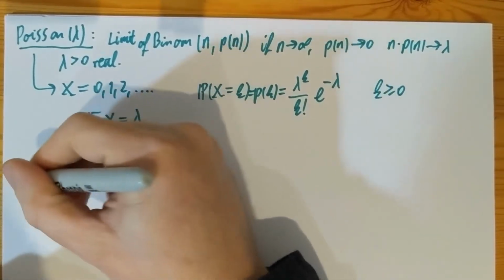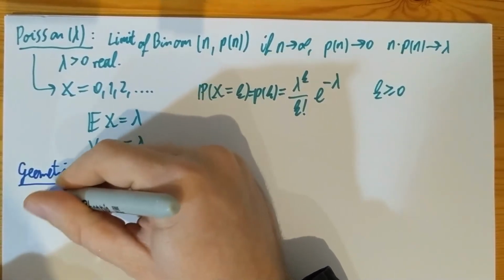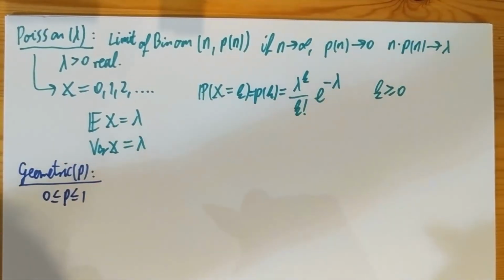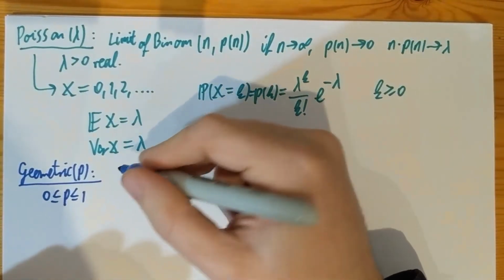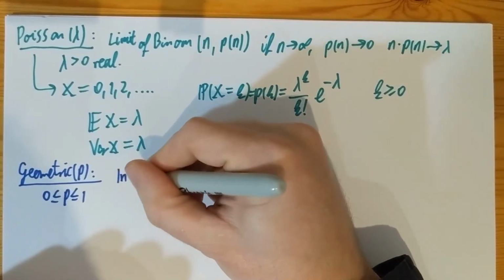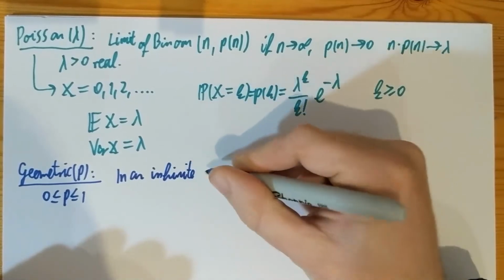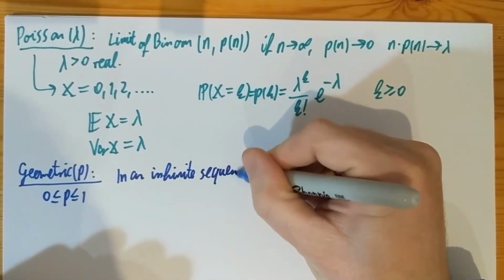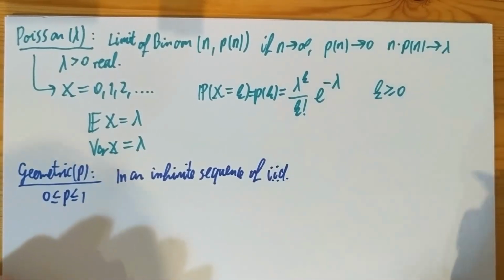It will have a parameter p, which is again a probability between 0 and 1. The story behind this is that we have an infinite sequence of IID, independent trials.